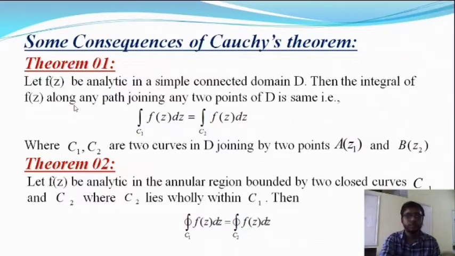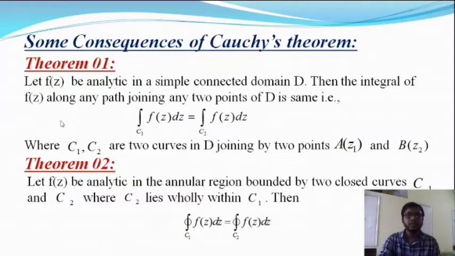The first theorem is: if f(z) is analytic in a simply connected domain D, then the integral of f(z) along any path joining any two points of D, where D is the domain in the complex plane, is the same.